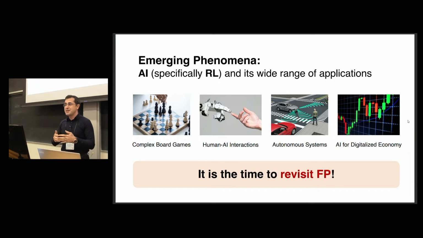The question is, can we come up with some theoretical guarantees for that kind of problem so that we can design more reliable mechanisms, right? And therefore, even though fictitious play was studied back in the 90s, and we have some well-established results, I believe that it is time to revisit fictitious play or learning in games to address this new phenomenon. And we have an advantage here, because back in the day, we were trying to model humans, right? It is very difficult to model humans. Like, how do they make a decision?